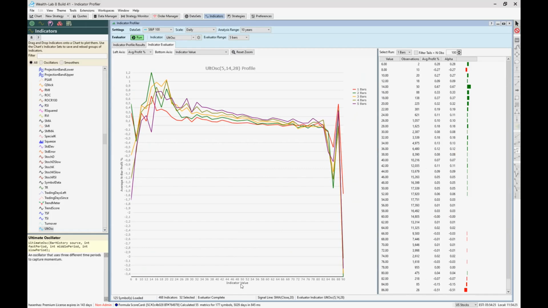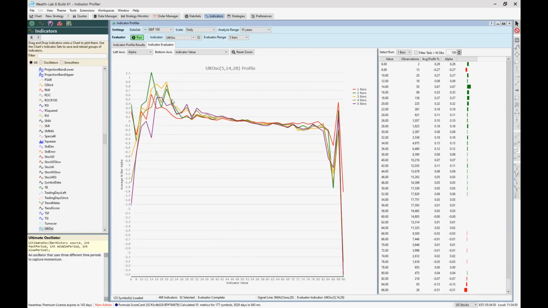So that's one possibility that I know a little bit about this indicator, because when I use an indicator, I would like to know what the indicator is doing. And what you see here now is, let's put the alpha on the left axis. What you can see here is a trend: when the indicator value is getting bigger, the indicator makes less and less alpha.